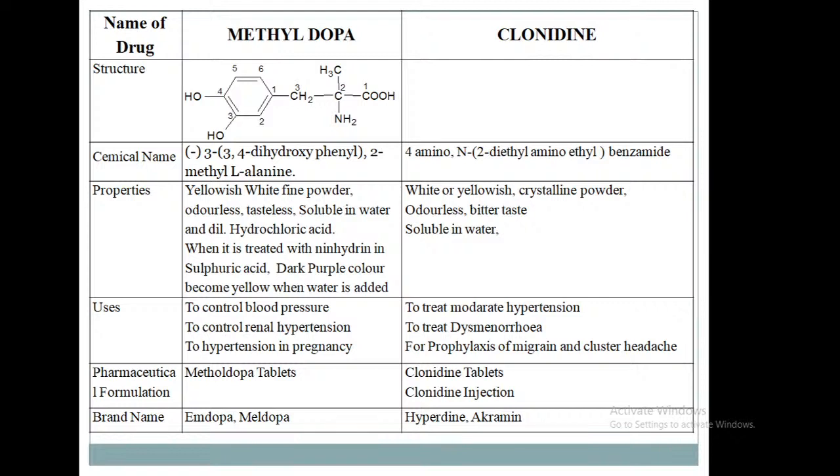Uses: to control blood pressure. Also, it is used to control renal hypertension or hypertension in pregnancy. Pharmaceutical formulation: methyldopa tablets, brand names Mdopa and Meldopa.